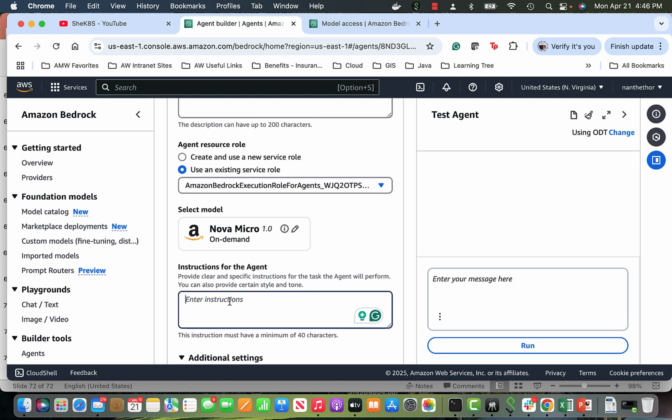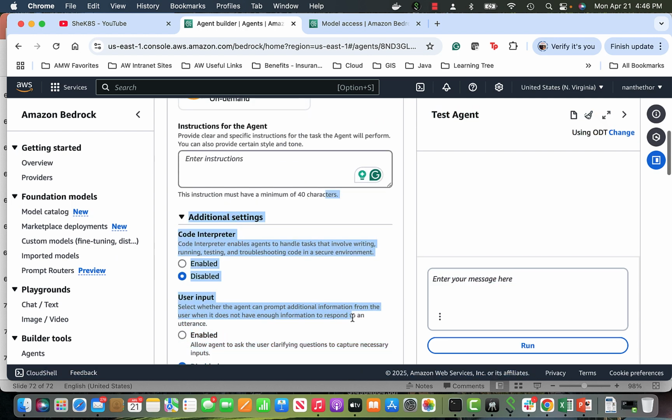You can say, answer all the queries in a formatted manner, or if you want to pull all the data from the backend from some external system and have it presented in a nice way, those are the instructions. You have to provide clear and specific instructions for the task. Only then it works. I can at least create the agent, and we can go ahead and edit it later.